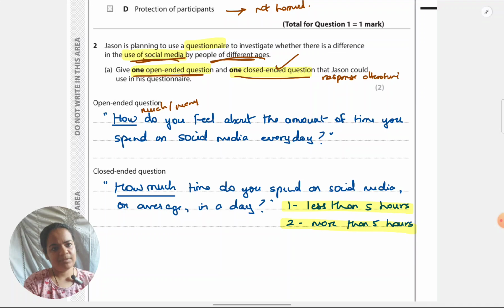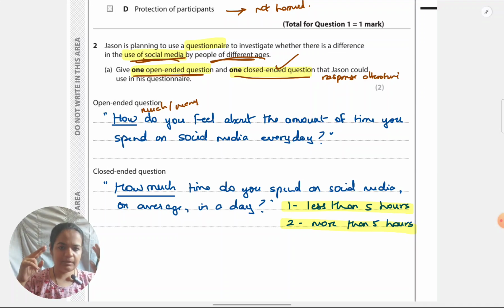Another very common mistake is to not give direct questions. Instead of giving questions in quotes, like I have given here, how students would put them is in indirect speech. So, for example, for the first one, they would say, Jason should ask them about how much time they use on social media, about how they feel about the time they spend on social media. That's not how you write the question. It will be marked as wrong.